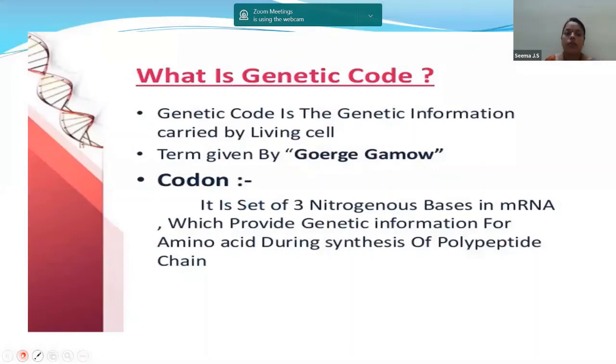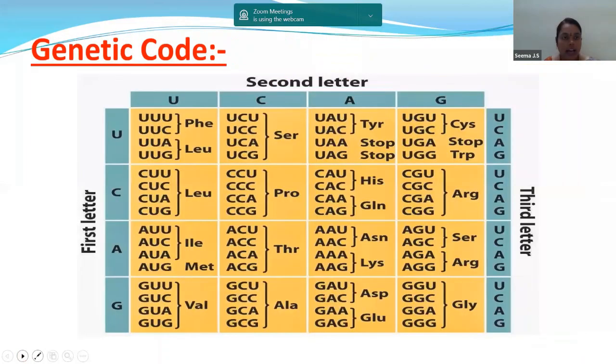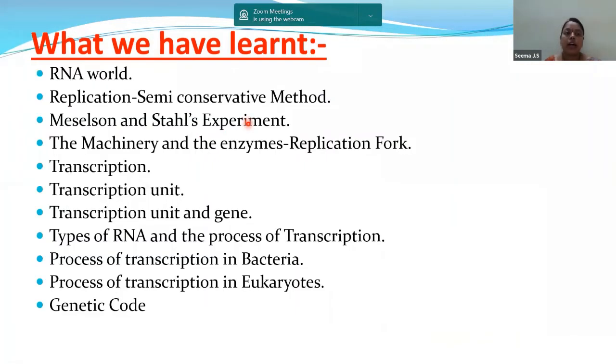We have discussed the genetic code, how the genetic code table is formed, and we have discussed the salient features. Now let us review what we have learned in this class. Today we have discussed the RNA world, how DNA has formed from RNA. RNA was the first formed genetic material, but due to chemical modifications, DNA has evolved from RNA. So we say RNA is an unstable compound, whereas DNA is a highly stable structure.